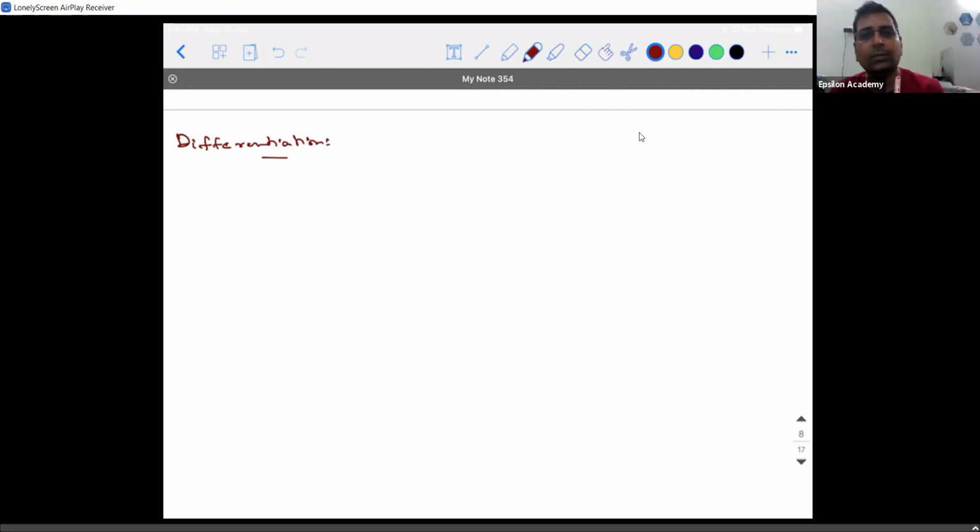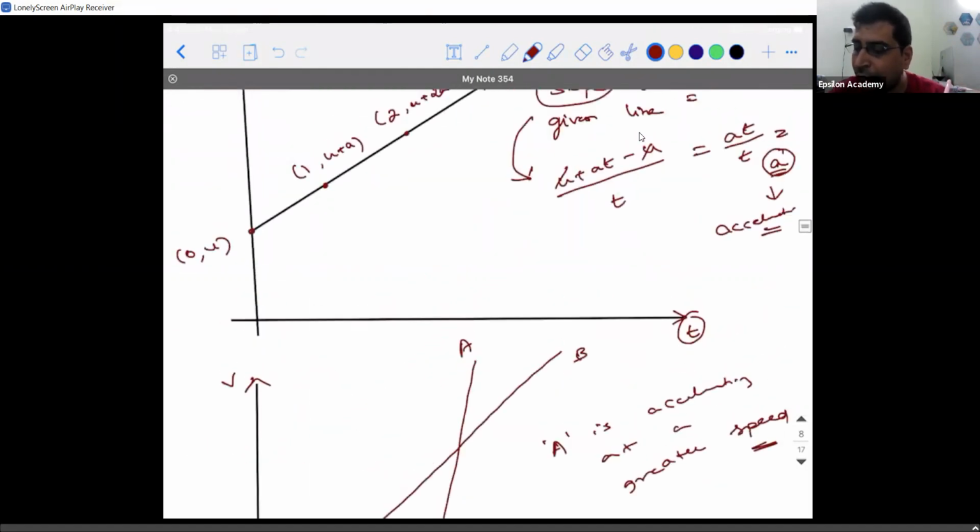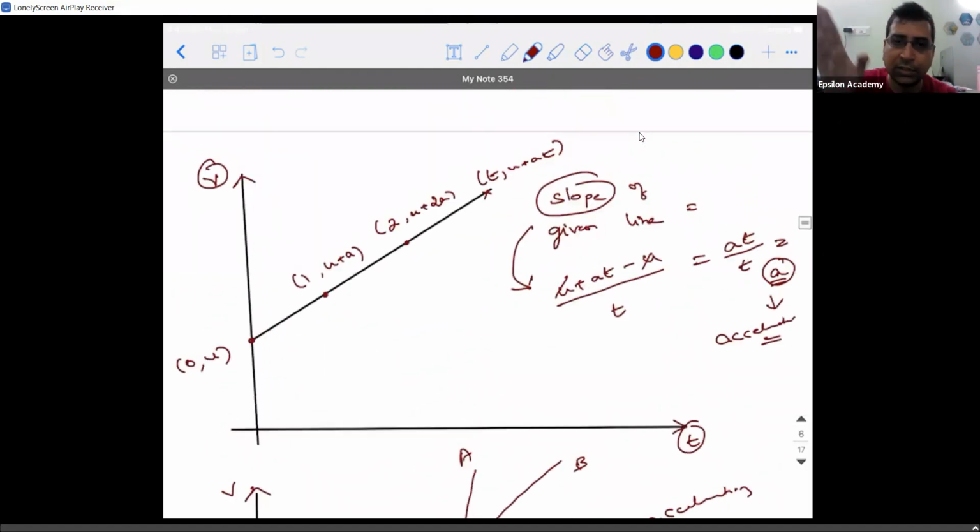Similarly, in your same 10th standard, you would have learnt about polynomials, where you have quadratic equations. A quadratic equation is ax square plus bx plus c, a second degree equation in one variable. So y is equal to ax square plus bx plus c represents a parabola. Similarly, you can think of y is equal to x cube, y is equal to x power 4. The graph can be anything. How it is going to get applied in physics is a different story. Every time, the velocity time graph need not be a straight line. It can even be a curve.